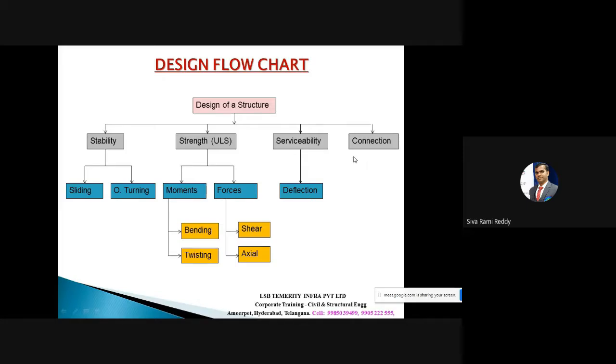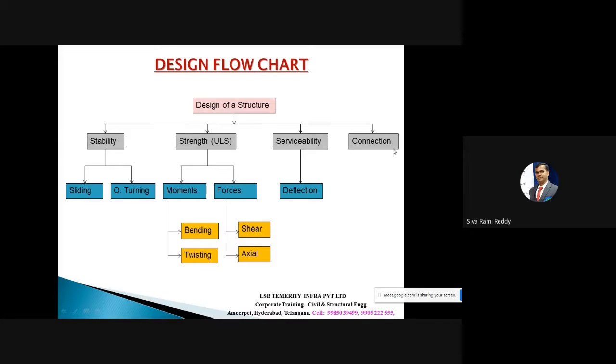However, whatever the profiles that we are getting, and however these structural components are getting connected, all those details have to be very thoroughly given in the form of structural drawings, and those structural drawings have to be released to the site. Based on those structural drawings only, the site execution team will execute or erect this steel building.